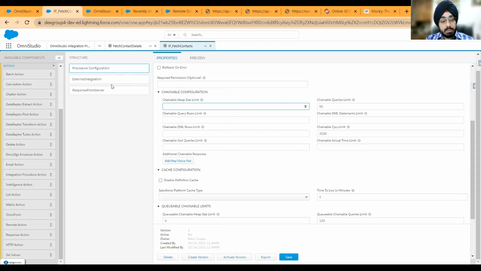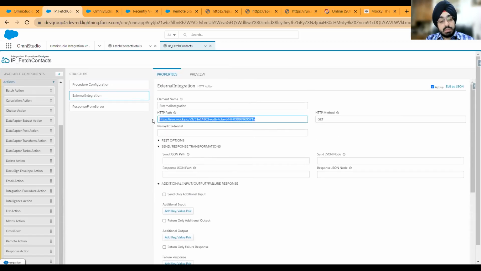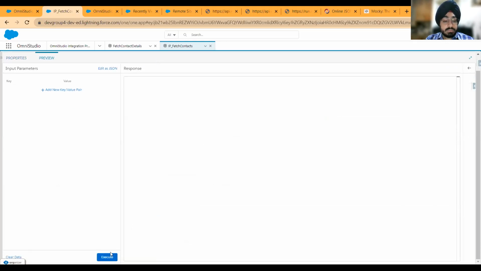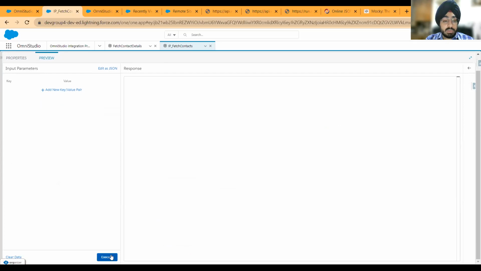So a straightforward IP with the HTTP action, doing a callout to this mock API that I have created using the GET method. That's it. Let's see how the response is. And as I told you, you can always come and preview it from here. As soon as you click on the preview tab, you will see this execute button here. Click on this.